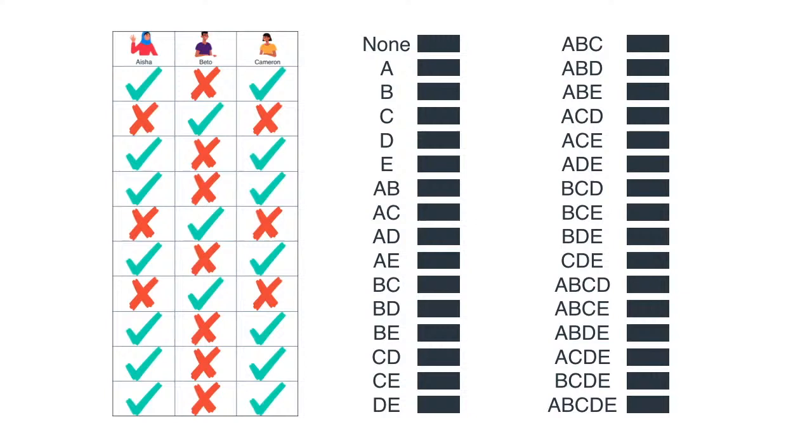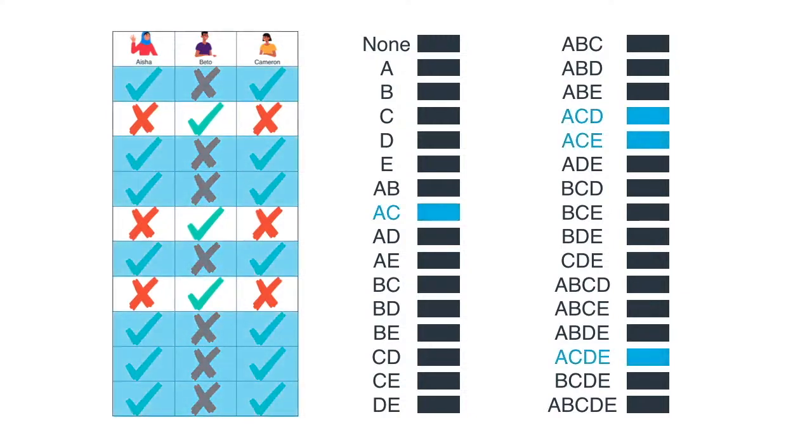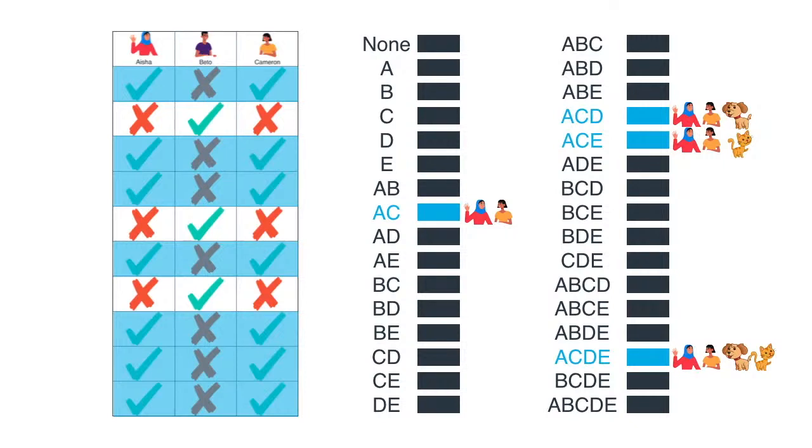What are the scenarios in which only Aisha and Cameron show up? Well, they are these ones. They're highlighted in blue in the data, and notice that on the right we have all the possibilities where only Aisha and Cameron show up, because sometimes they will show up by themselves, sometimes Descartes will show up, sometimes Euler will show up, and sometimes Descartes and Euler will show up. So each one of these scenarios will turn into 4.